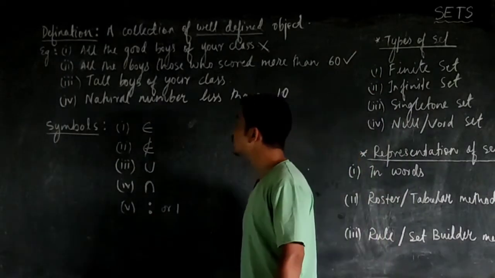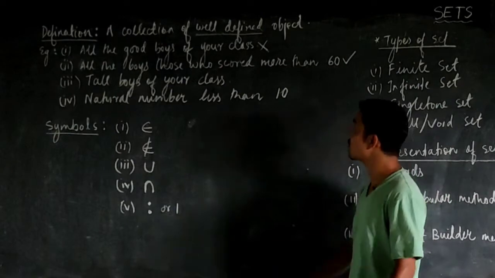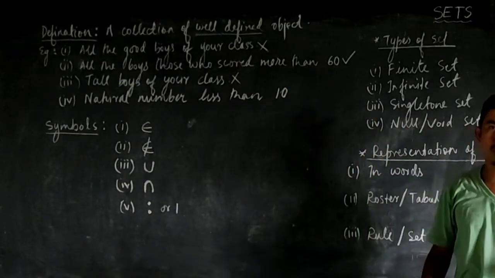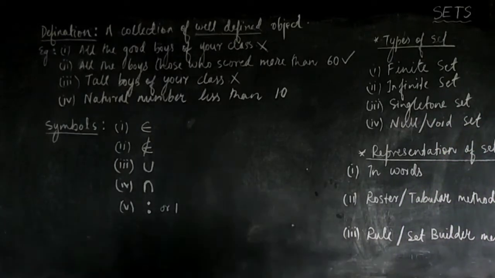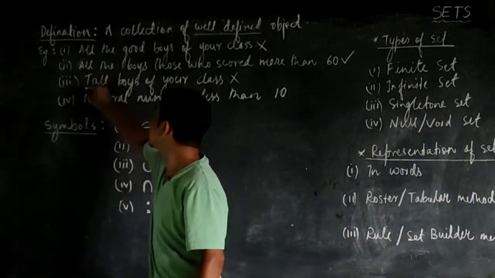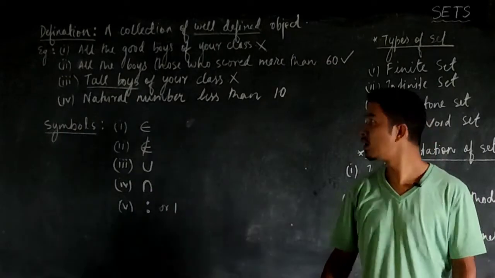Now coming to the third example, tall boys of your class. Again that cannot be a set because an individual person may be taller than you, but he or she may be shorter than the others. So the term tall boys is a relative quantity, so the third one also cannot form a set.